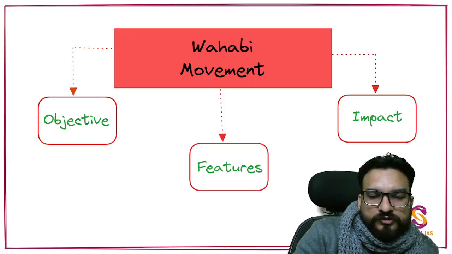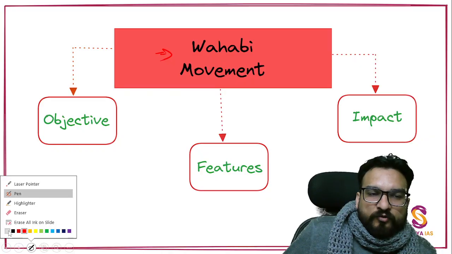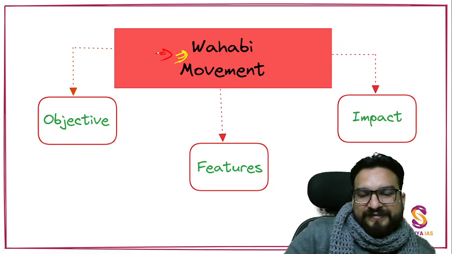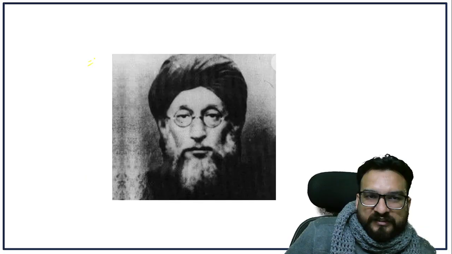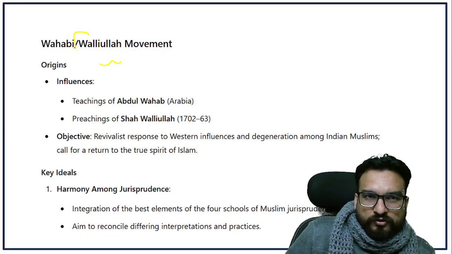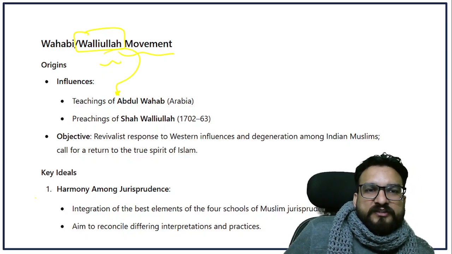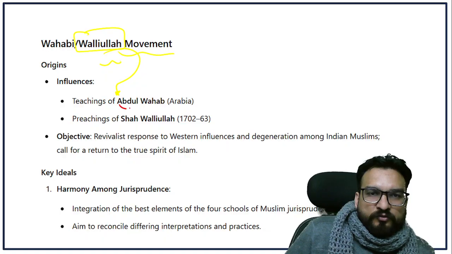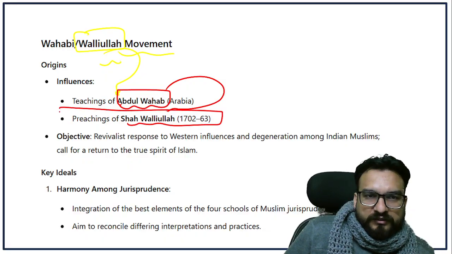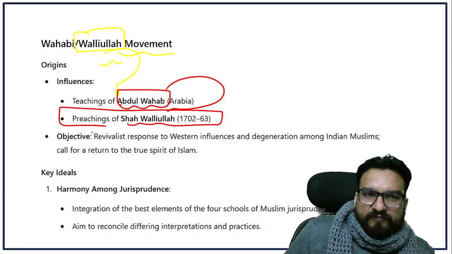So one of the most important movements you will see over here, which started near about 1857, afterward 1857, is the Wahhabi movement, very important Wahhabi movement. It is also known as the Waliullah movement. Who was the influencer of this movement? This movement was influenced by Abdul Wahab, first of all, and the preachings of Shah Waliullah. Okay. In India, it was basically Sayyid Ahmad Barelvi, which I'll be telling you.